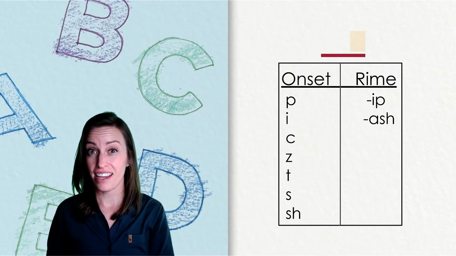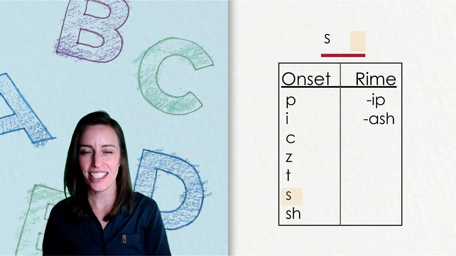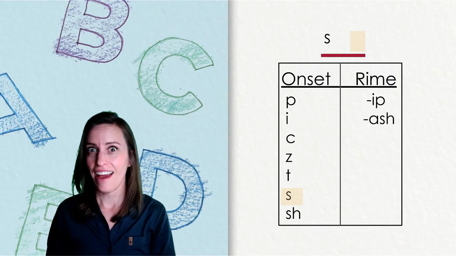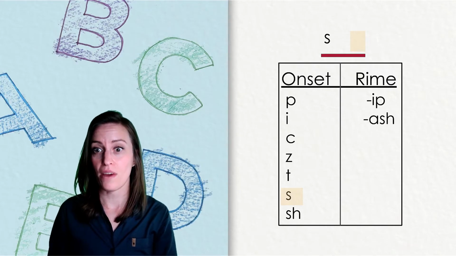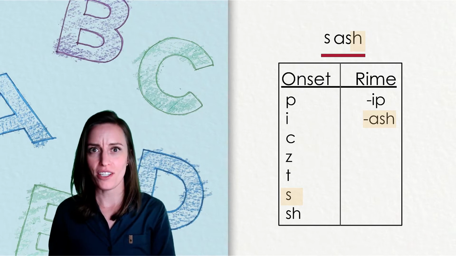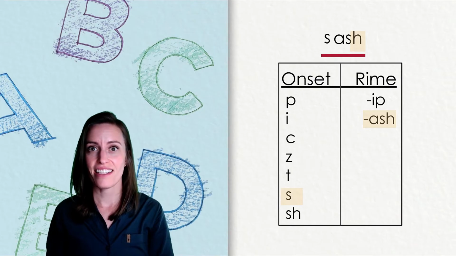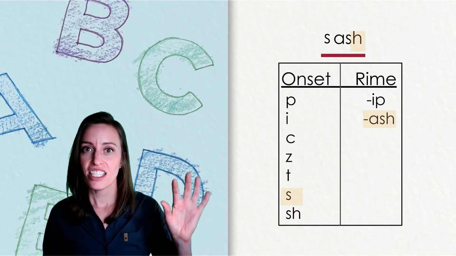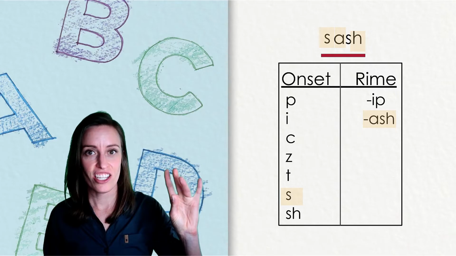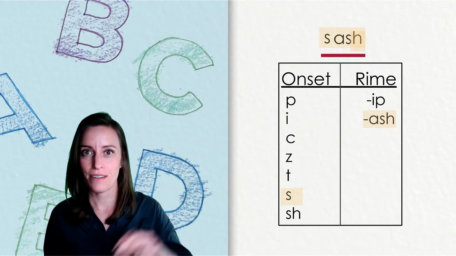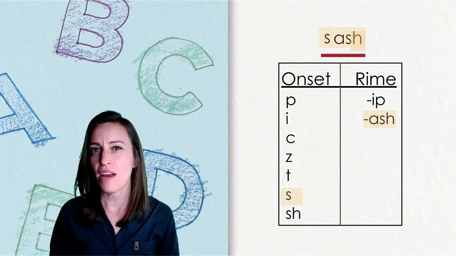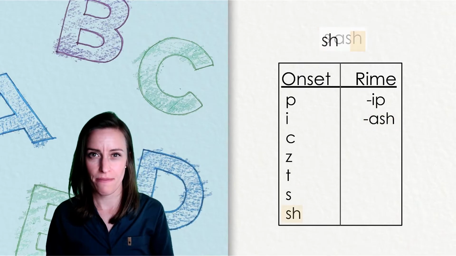If I pick the S from the onset column, and then I put it together with the ash from the rhyme column, what word do I make? That's right, sash. S-a-sh, sash. Let's try one more combination.